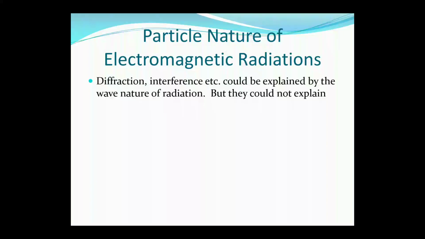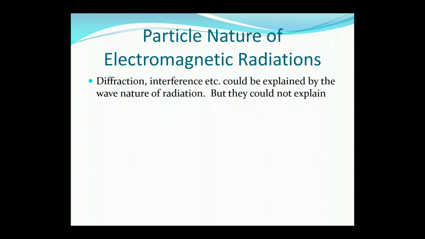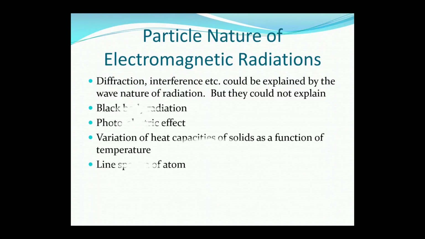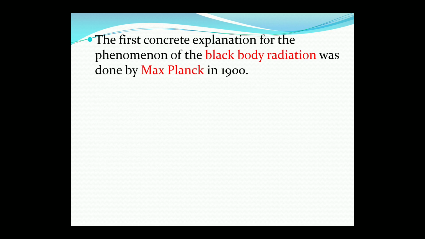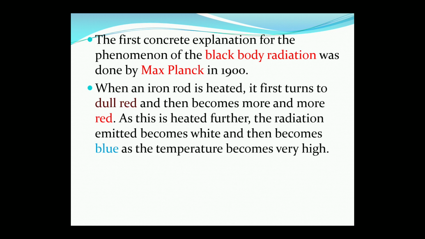So in atomic structure, today we are going to discuss the particle nature of electromagnetic radiation and other topics. So let's start with the topic, that is the particle nature of electromagnetic radiation. Diffraction and interference could be explained by the wave nature of the radiation, but it could not explain black body radiation, the photoelectric effect, variation of heat capacities of solids as a function of temperature, and line spectra of atoms. The first concrete explanation for the phenomenon of black body radiation was given by Max Planck in 1900.